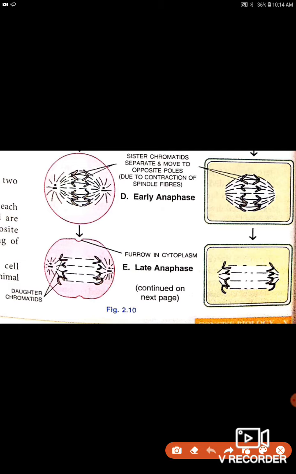Thus, the daughter chromosomes will be separated and they will migrate towards the pole area. Here you can see this in the late anaphase. During the migration, the arms of these chromosomes are directed towards the equator, while the centromere faces towards the pole.